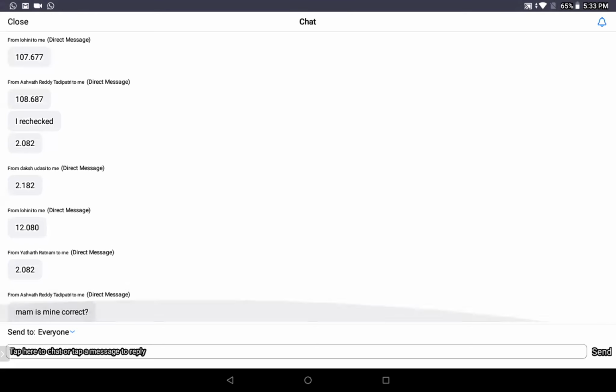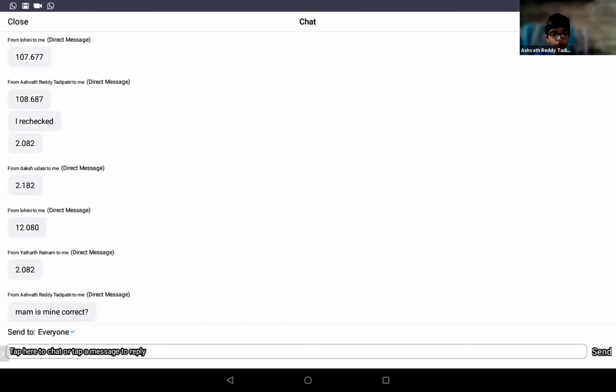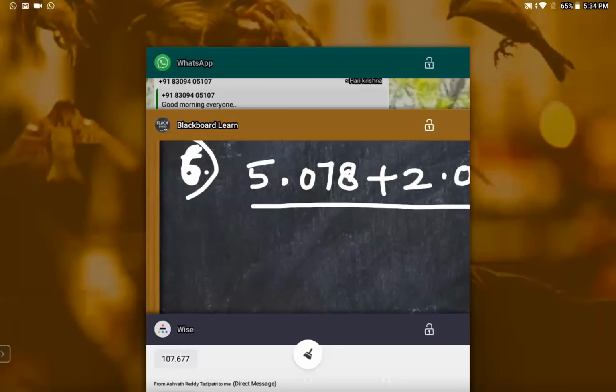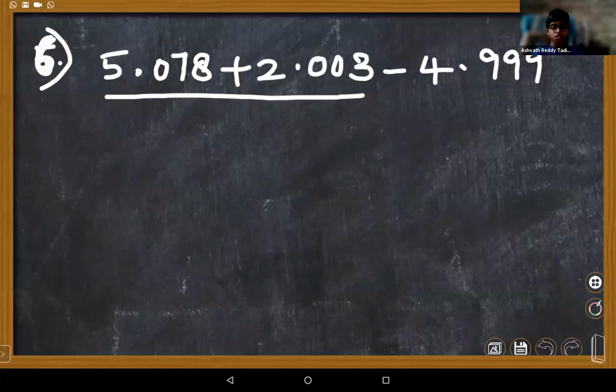Okay. Ma'am, 2.082 I give. 2.082 is the correct answer. Ma'am, I gave the correct one. Lohini and even Daksh are wrong. One minute, let me check whether Daksh's or yours is correct. No, Lohini gave it for the previous question. Oh, sorry, okay.